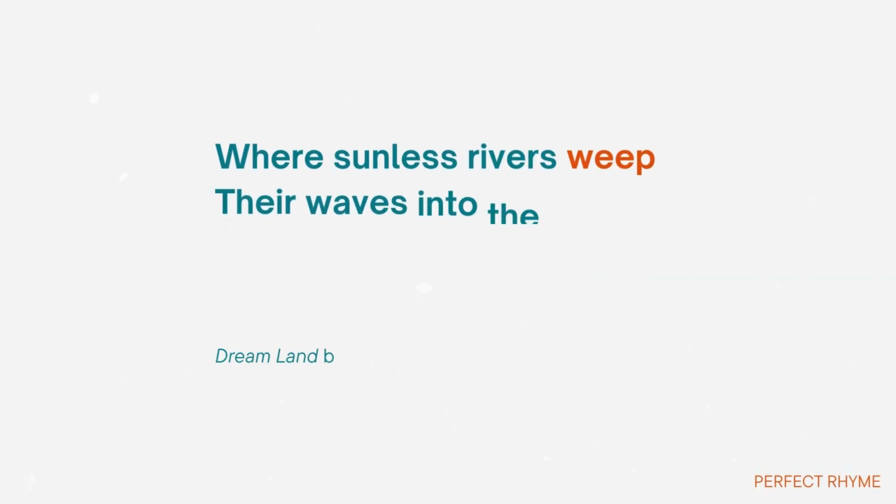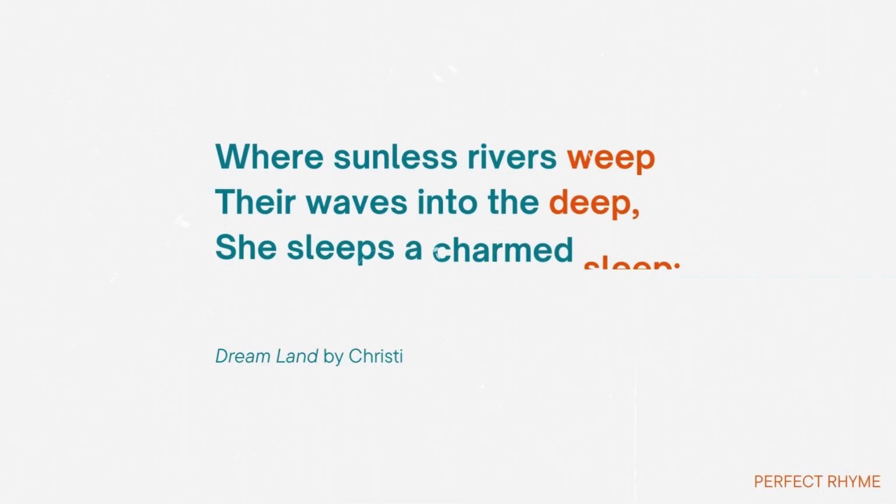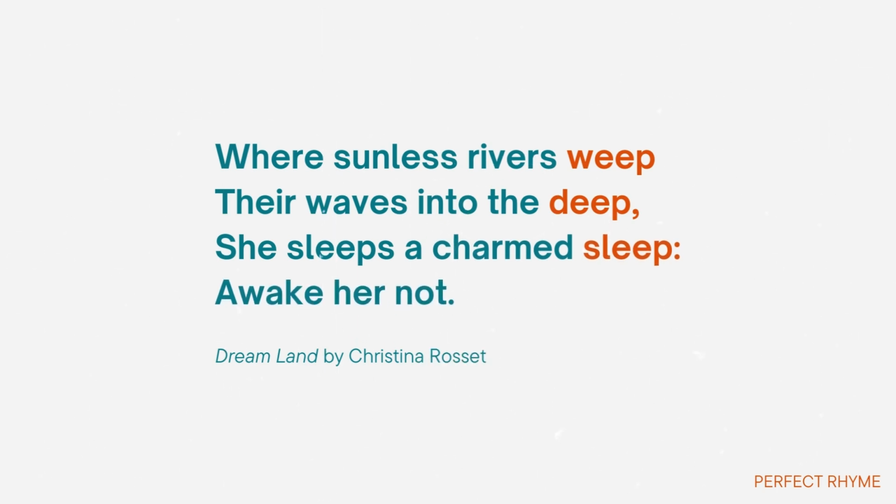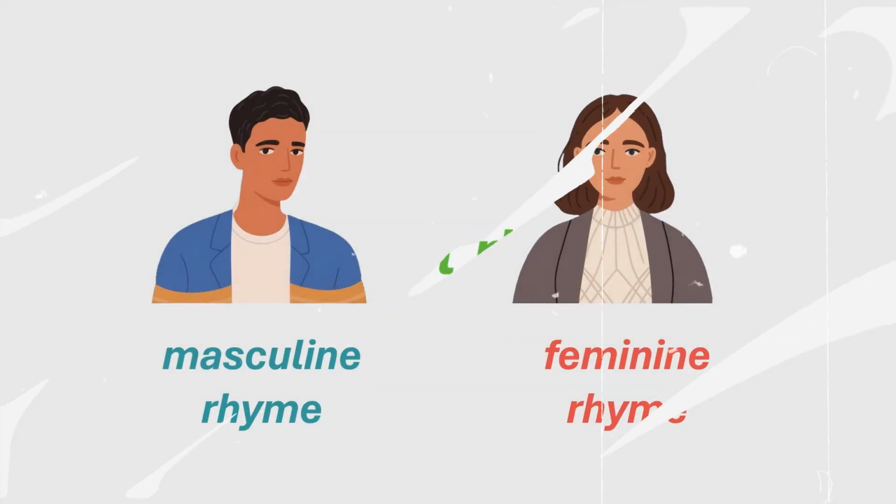A perfect rhyme, also known as a full rhyme, true rhyme, or exact rhyme, occurs when the stressed vowel sound and any subsequent sounds are identical. For example, the words weather and feather form a perfect rhyme. In Dreamland by Christina Rossetti, we can see an example of this kind of rhyme. A perfect rhyme can be further classified into masculine and feminine rhymes.